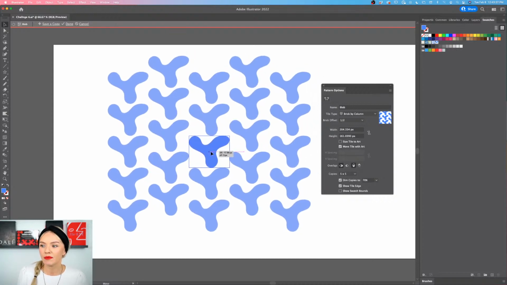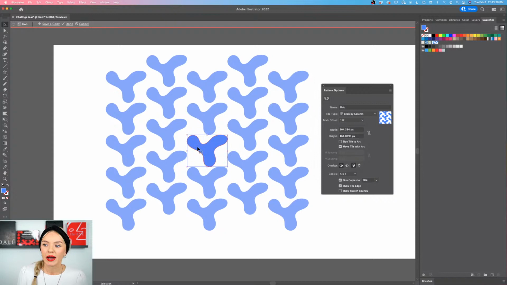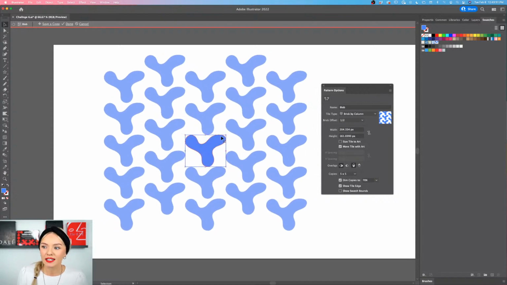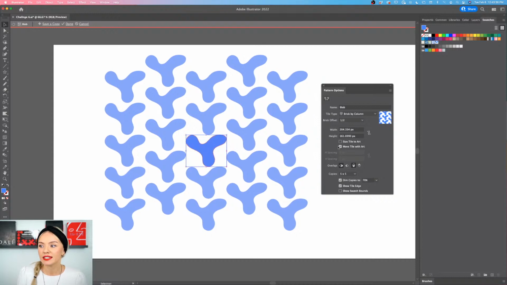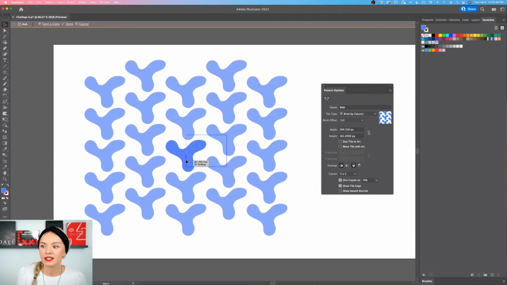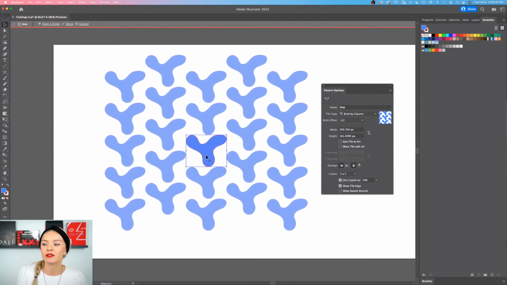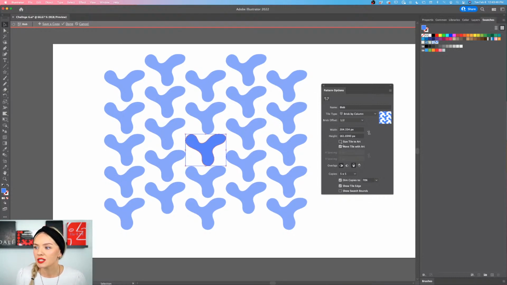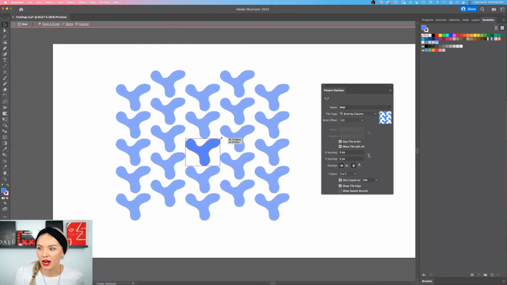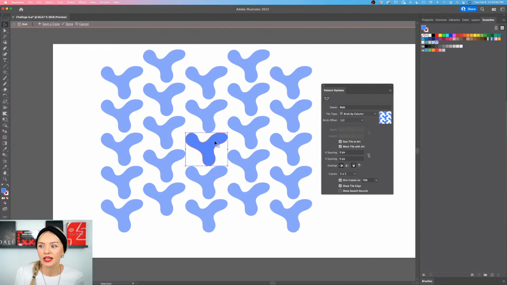That means if I'm moving my object, the tile, which is this repetitive element, is going to move with it. Now if I unclick it, I can move my object also by itself without the tile. That can be beneficial if you're working with a very complex pattern, but for now let's just keep that very simple. Now we can also size the tile to art, which means that whenever I resize my object, my tile,